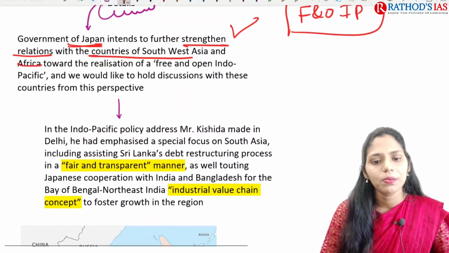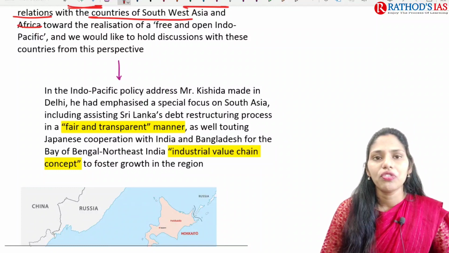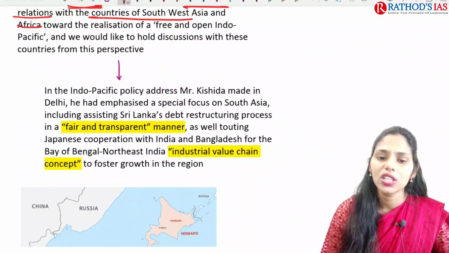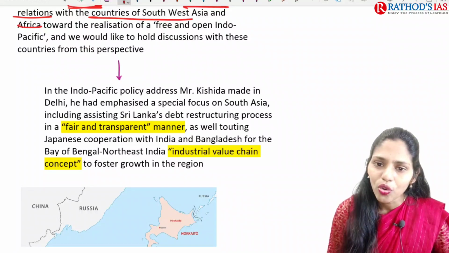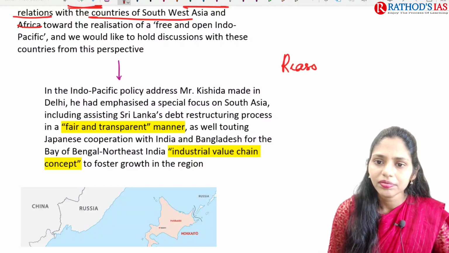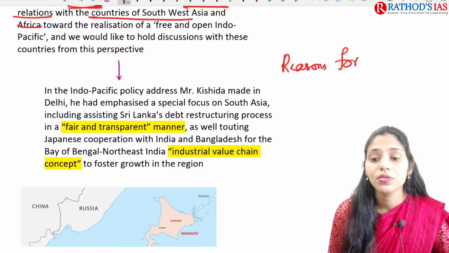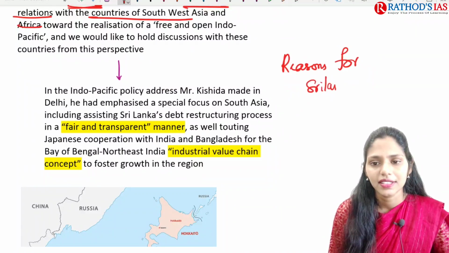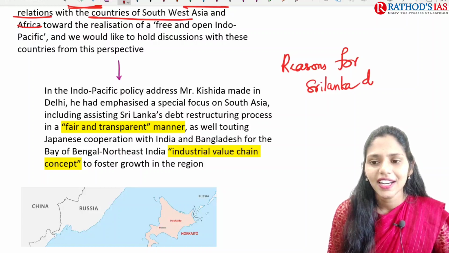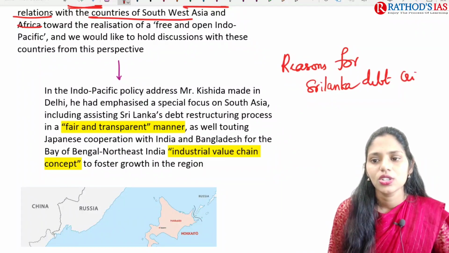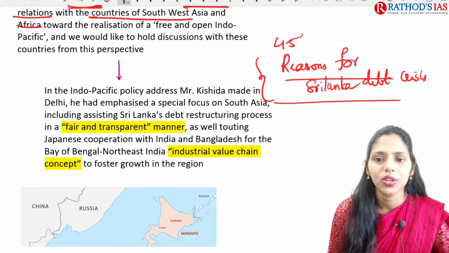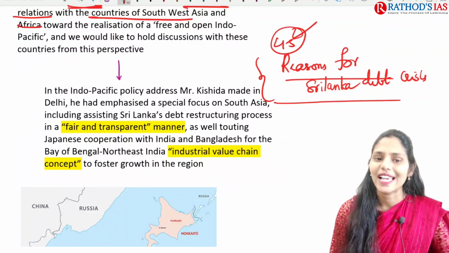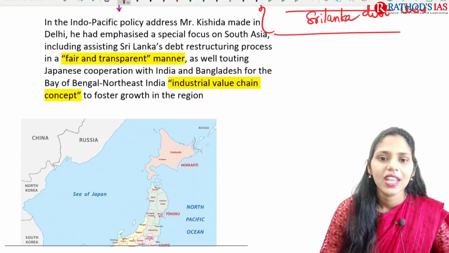In this Indo-Pacific policy they are focusing on South Asia, including Sri Lanka's debt restructuring process in a fair and transparent manner. So let me know the reasons for the Sri Lanka debt crisis. I already discussed this; there are 4 to 5 reasons you can add. Please let me know this as well. This is your homework.